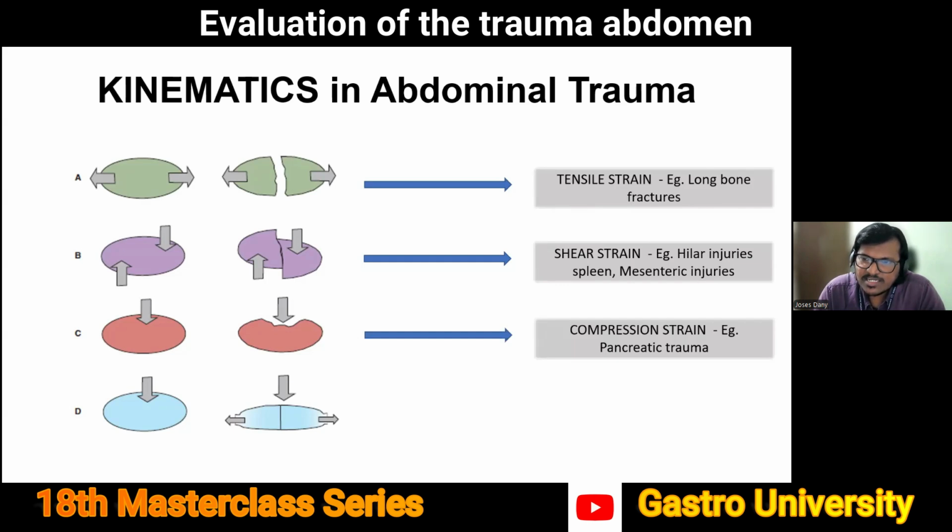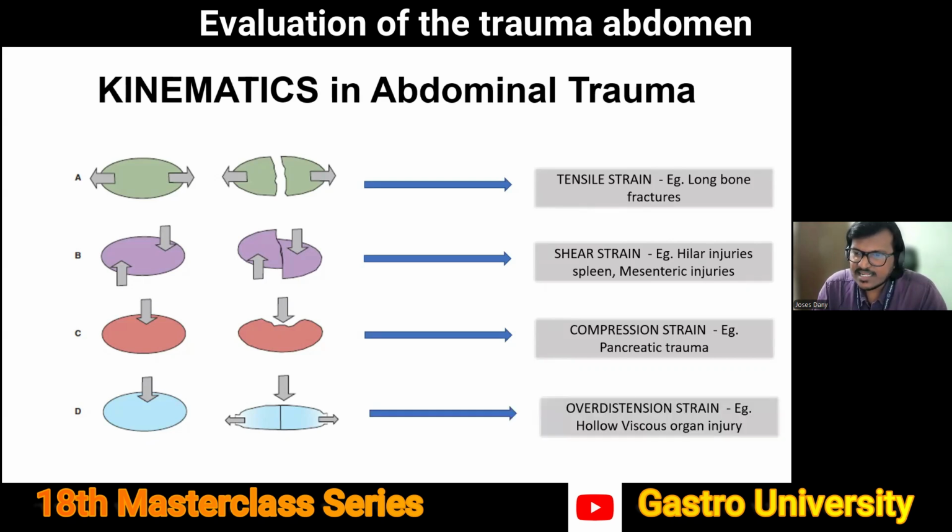The other common type of strain is a compression strain, classically causing injury to the pancreas, where the history would be classical, such as a steering wheel injury directly to the epigastrium. Sometimes in young children, you might get a history of handlebar injury to the abdomen. All of these cause a sudden compression, compressing the pancreas between the object and the vertebral body behind, causing injury. All of this will be spoken about probably in the individual injuries as well.